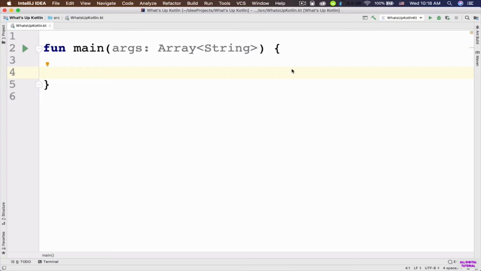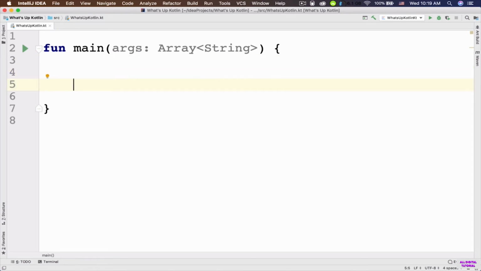Hey, what's up everybody? This is Morteza Kordi, and in this video, we are going to learn about when expressions in Kotlin. So a when expression executes code depending on the value of a variable or constant that we create inside our program. So let's see some real-world examples.